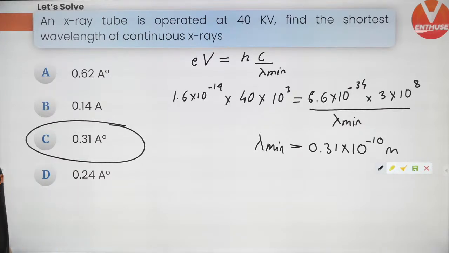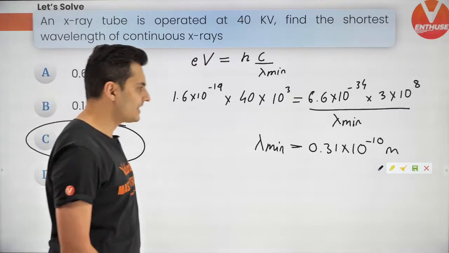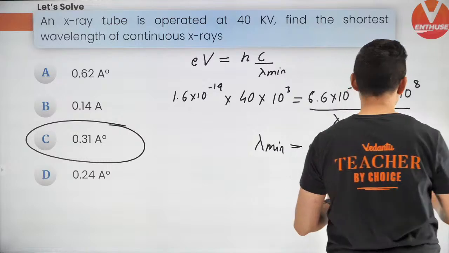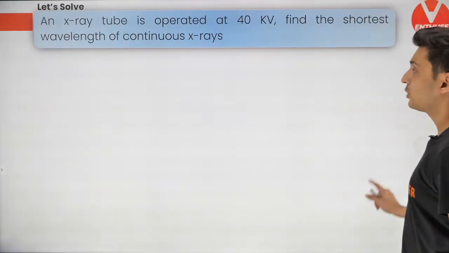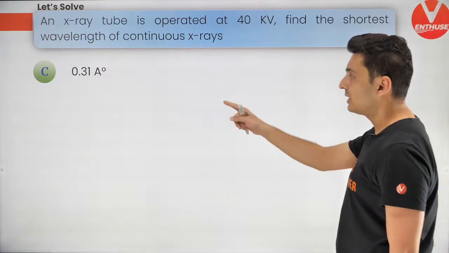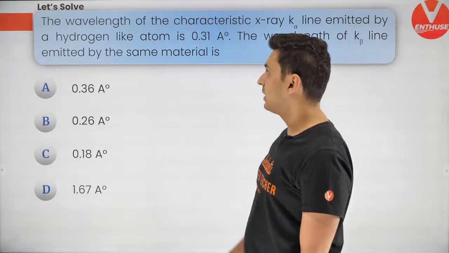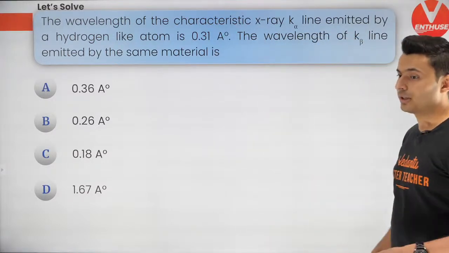Very good, very good. Yes, that's the answer, guys. Understood how to solve this? Very simple question. These kind of questions do come in the examination. 0.31 Armstrong. How about this one? Something a little bit more tricky.